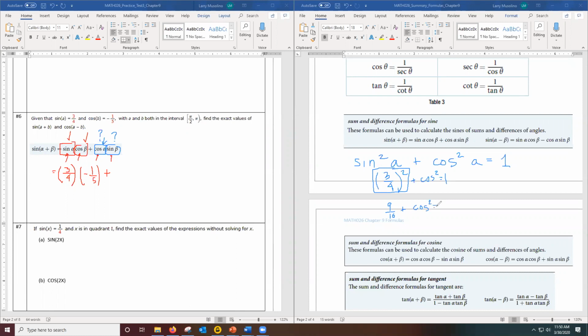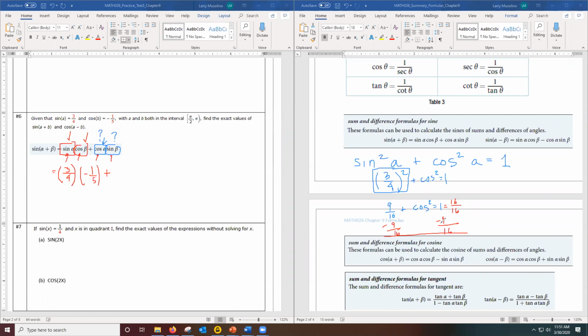Well, I want to get the cosine squared by itself. So I'm going to subtract 9/16 from both sides of this equation. Now on the right-hand side, for me to do this subtraction, I have to change this 1 to have a denominator of 16. So I'm going to rewrite the number 1 as 16/16, because that'll get me the common denominator I want.